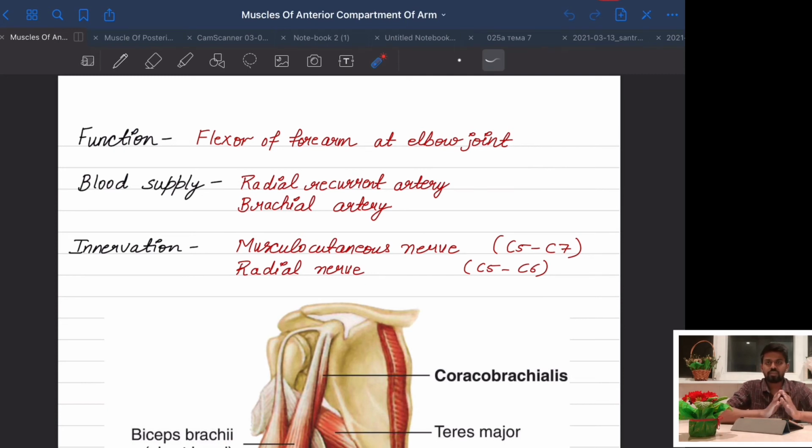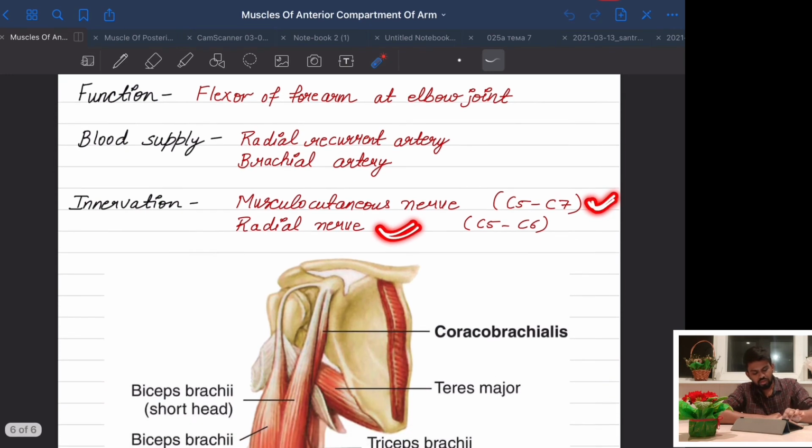Now the blood supply is the same. Firstly, the brachial artery. Okay, and one more artery is there for the brachialis, that is called the radial recurrent artery, and one more nerve is added here, that is the radial nerve. So it is innervated by two nerves, firstly the musculocutaneous nerve and the radial nerve.